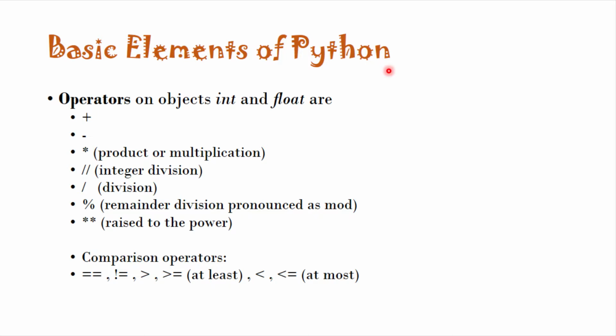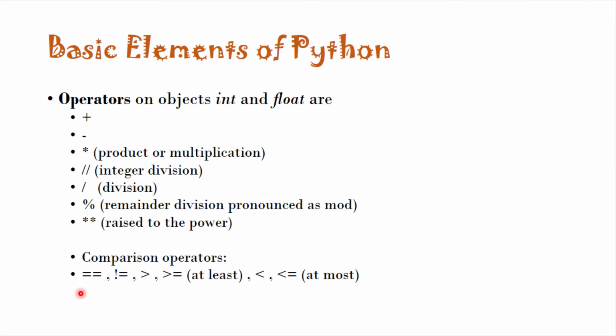Another basic element of Python is operators. Operators on objects of type int and float are addition, subtraction, multiplication or product, integer division, and remainder division. You pronounce it as mod. Similarly, this is the exponent or raised to the power.